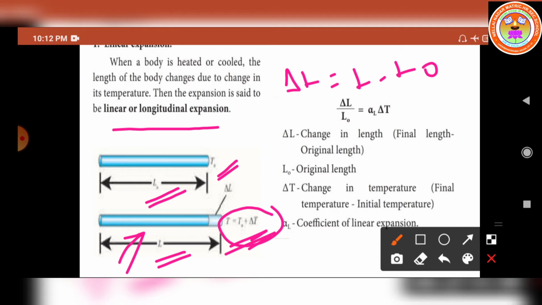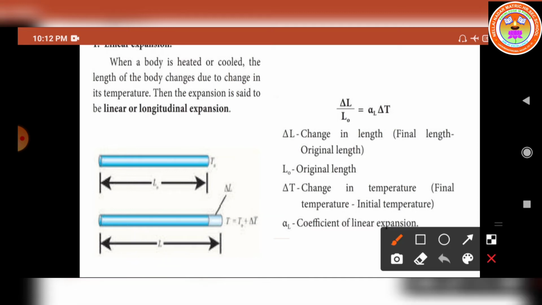So we can write the equation: delta L by L0 is directly proportional to delta T. So what is delta L? Delta L is the change in length. Change in length by original length is directly proportional to change in temperature. What is delta L? Change in length. What is L0? Original length. What is delta T? Change in temperature.